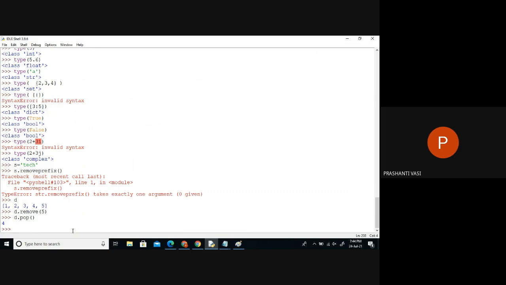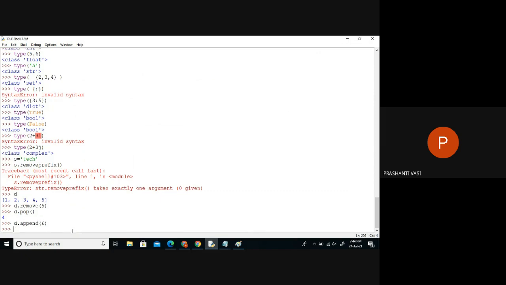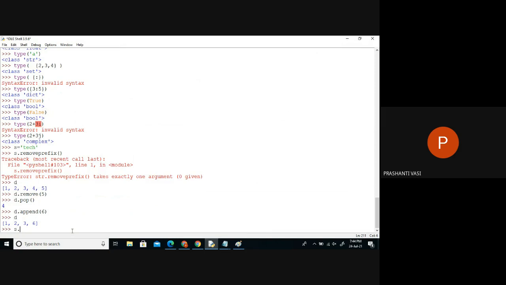So we are able to delete and edit the list items, but these kinds of functions like appending, removing or popping, we could not find in the string. If you just press it, you can observe these kinds of operations are not available in the string. Just check this, this I'll teach. These are other things. This is not removing the data directly, it's removing a suffix or prefix.